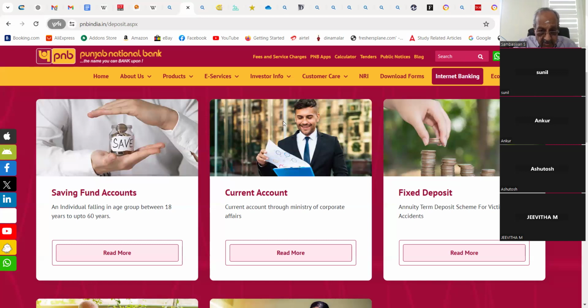Very good. Now, what do you know about a simple current account? What are the points you know about a current account? Can you tell me? Anyone can answer me. Indrajit, can you answer what is a current account?